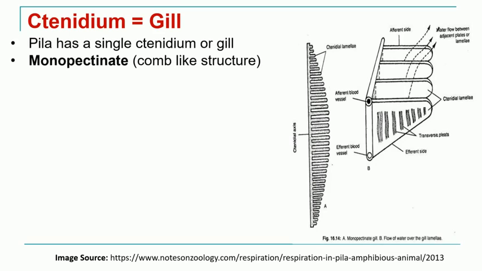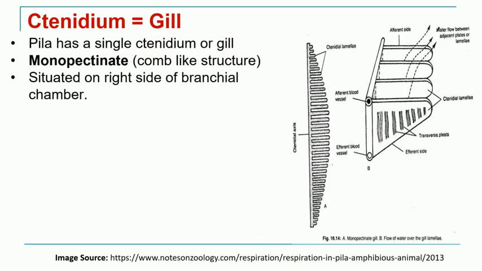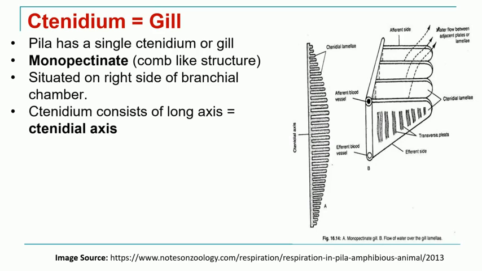This ctenidium is situated on the right dorsolateral wall of the branchial chamber of the mantle cavity. So this gill is basically attached to the mantle cavity and it is present on the right side of the branchial chamber.